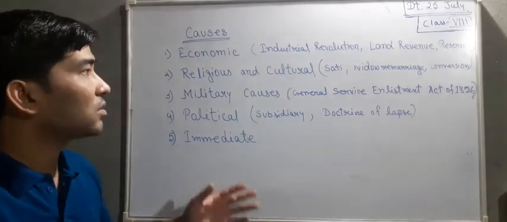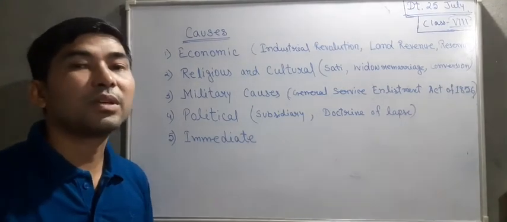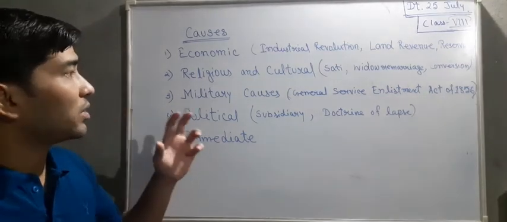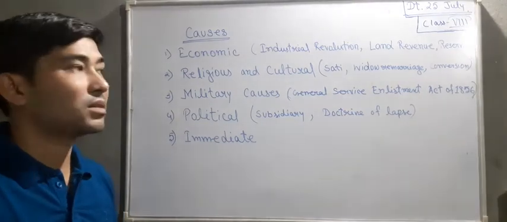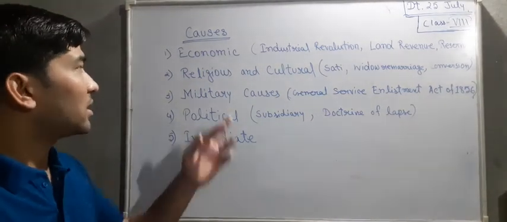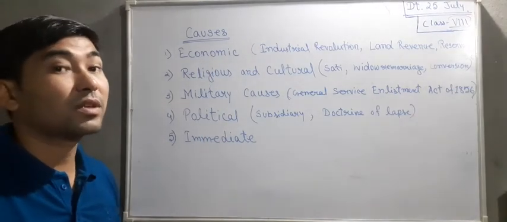So industrial revolution, land revenue, and reservation made people poorer and poorer, and we could separate these as an economic cause because they belong to money matters. People becoming poorer and poorer was the main cause for the revolt of 1857, which was slowly rising.